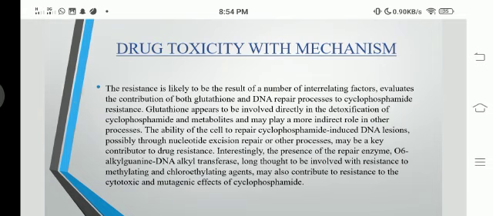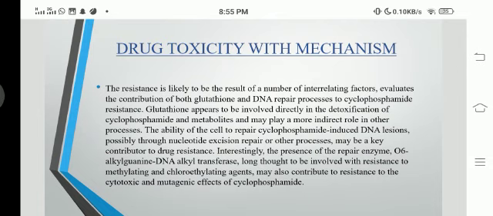Drug toxicity with mechanism. Resistance is influenced by a number of interacting factors, in which the main ones are glutathione and DNA repair processes. Glutathione appears to be involved directly in the detoxification of cyclophosphamide and its metabolites and plays a more indirect role in other processes. It means that when DNA and glutathione react with each other while cyclophosphamide is also acting, it inhibits cyclophosphamide-induced DNA lesions and nucleotide excision repairs or other processes, and it is a key contributor to drug resistance.